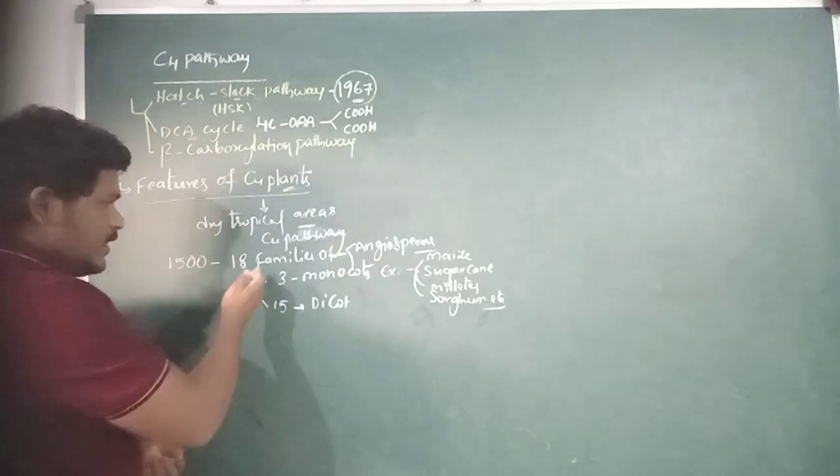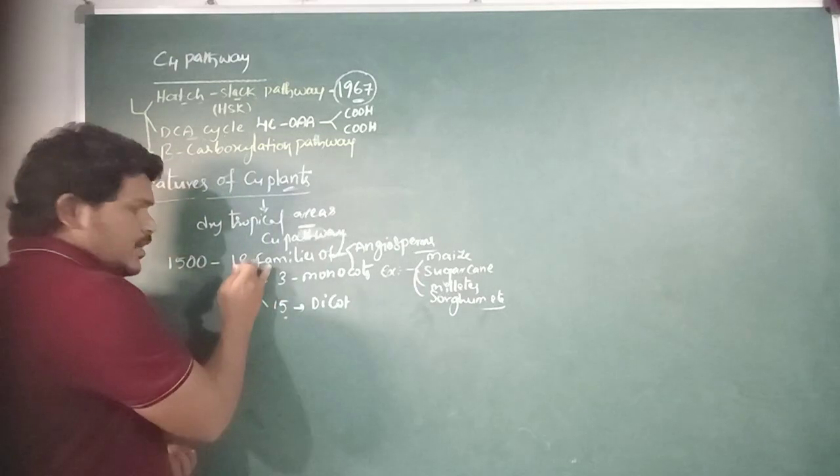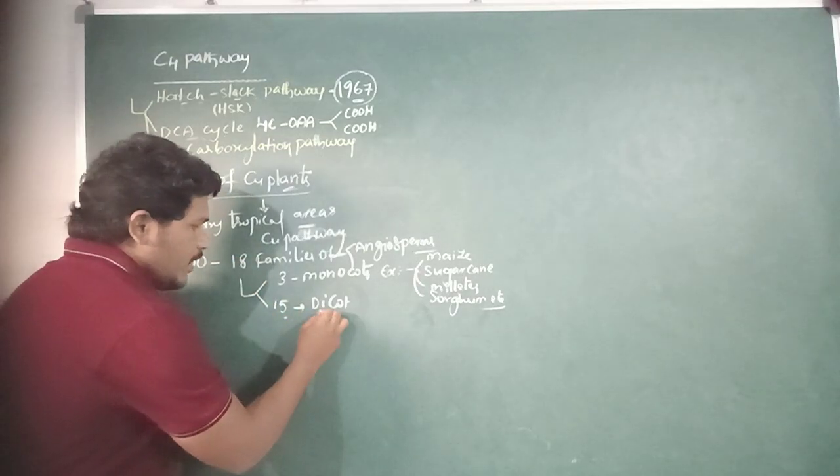The remaining 15 families of the angiosperms belong to the dicot plants.